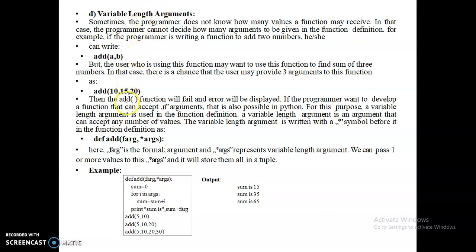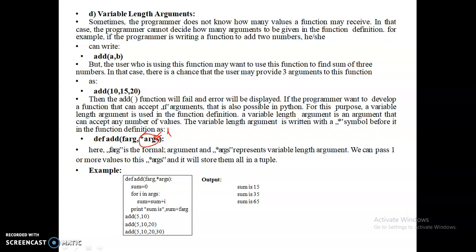For this, Python provides us a special symbol for the argument, the asterisk symbol. Whenever you create a function with an argument with the asterisk symbol, that argument is considered as a list. So whatever number of arguments you pass to your function, all of those are created as a list and assigned to the args variable.